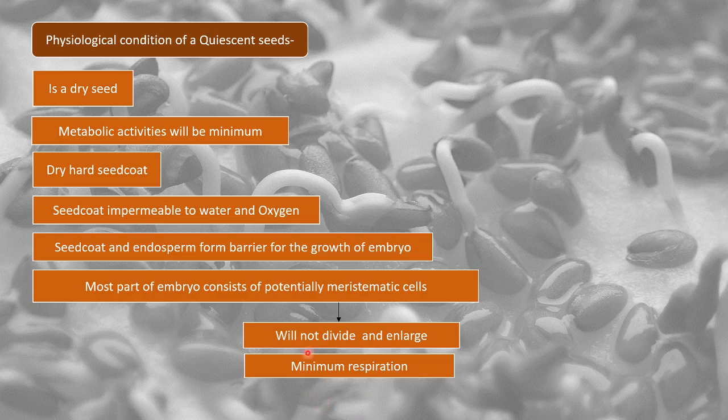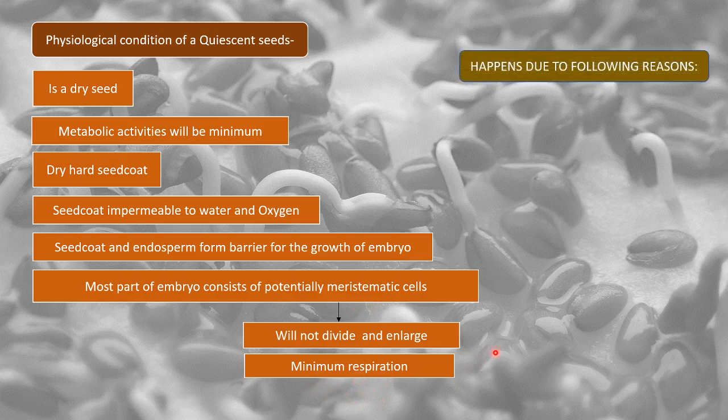Now, why does this happen, that the cells will not divide and will not enlarge though they are meristematic, and why is there minimum respiration? There are the following reasons due to which this can happen.